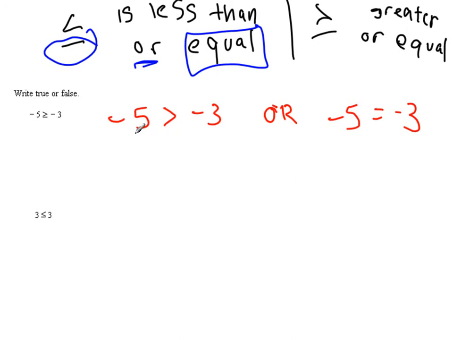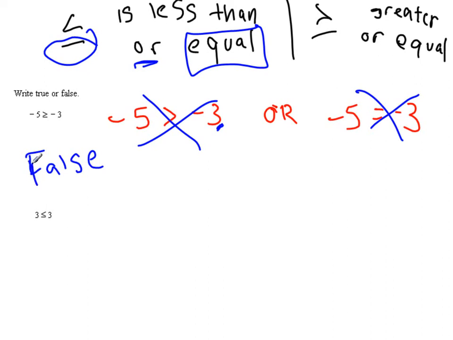So let's see. Is -5 greater than -3? They're both negative, so the smaller negative is bigger. So -3 would be technically bigger. So this isn't true. Okay, now let's go over here. Does -5 equal -3? No, crazy talk. So both of them are not true. That means it is false.